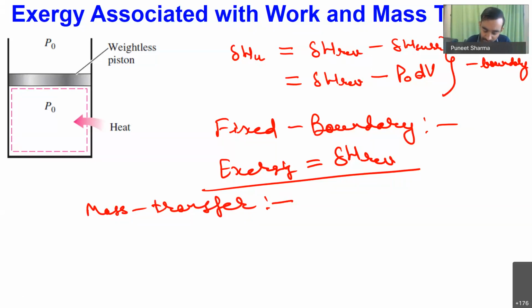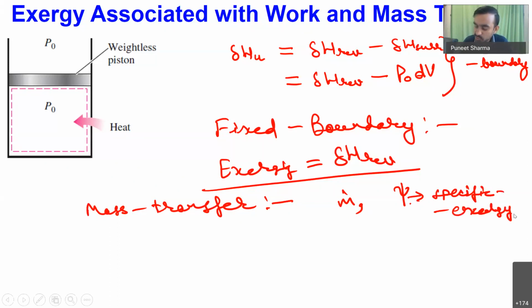So we know that we are having say m dot as mass flow rate, and if I define psi as specific exergy associated with the flowing stream, okay, so this is the specific exergy with the flowing stream.